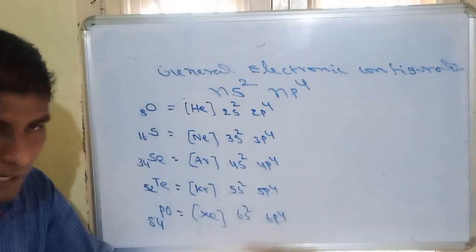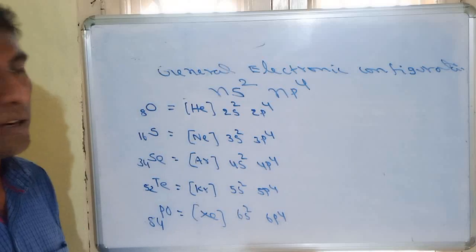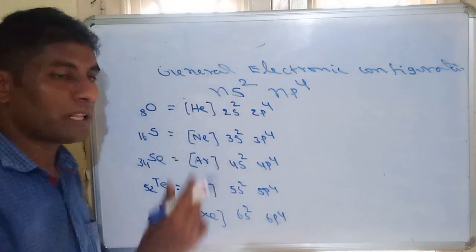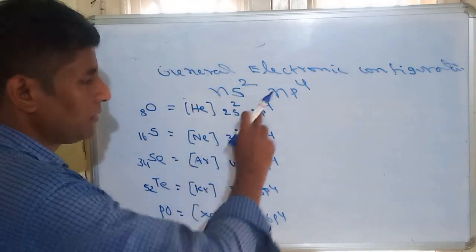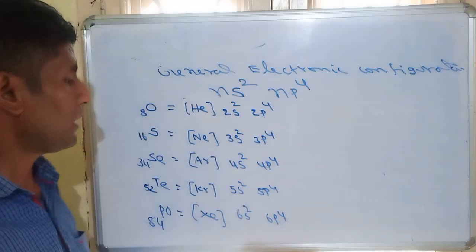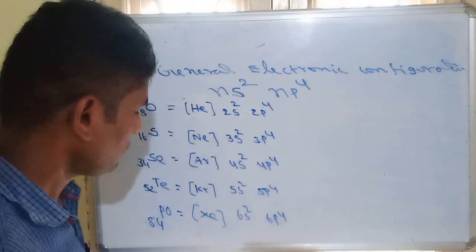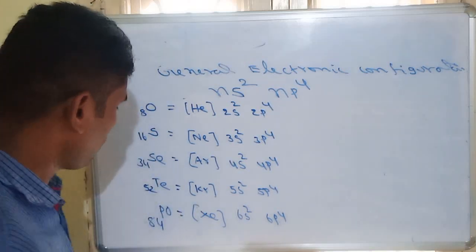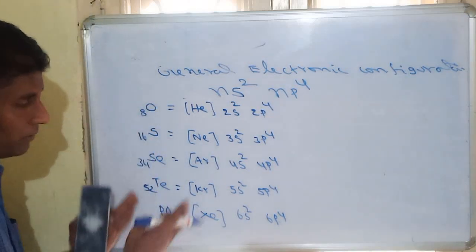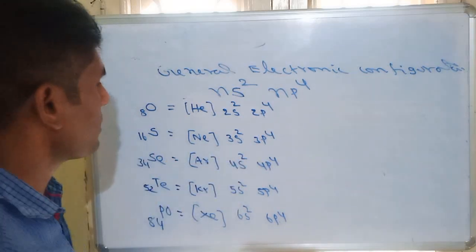All these 16th group elements have 6 valence electrons: 2 electrons in the s subshell and 4 electrons in the p subshell. This is the general electronic configuration. So that covers identifying the atomic number and writing the electronic configuration.